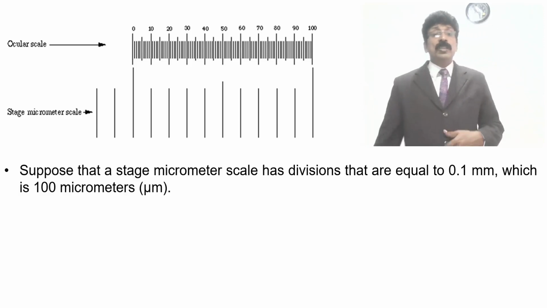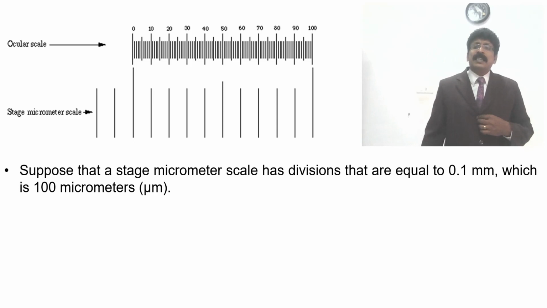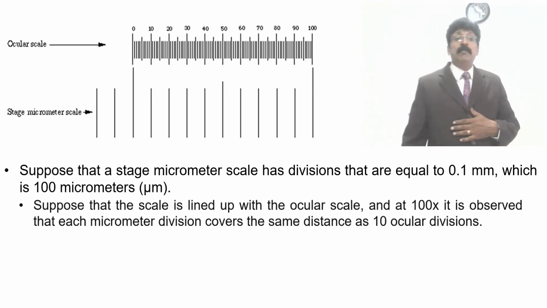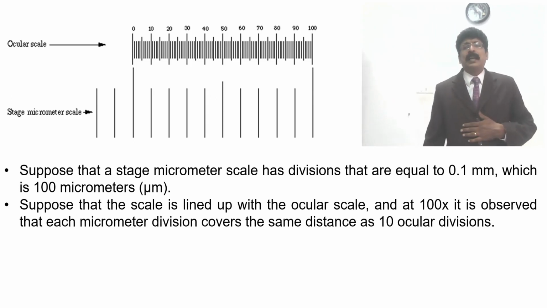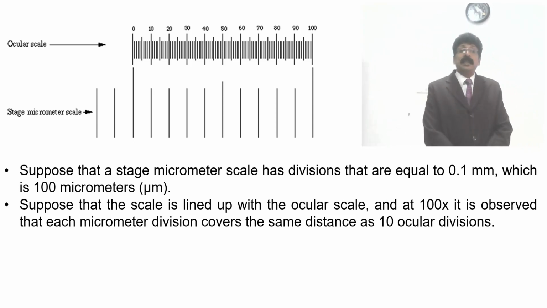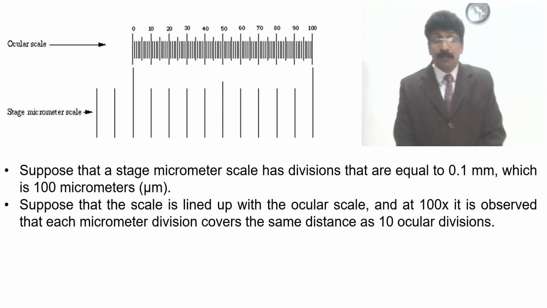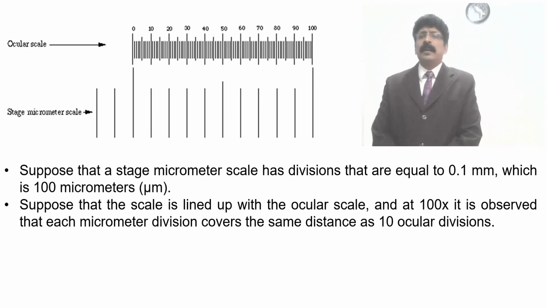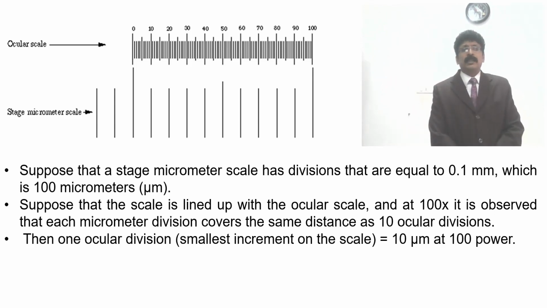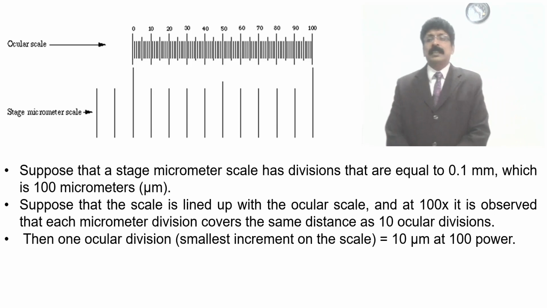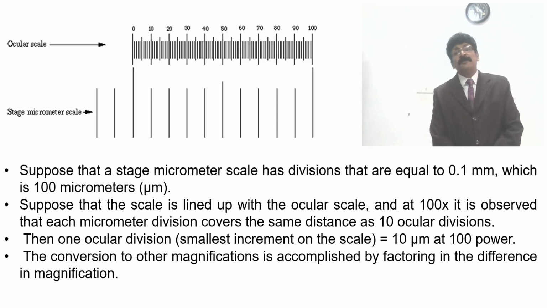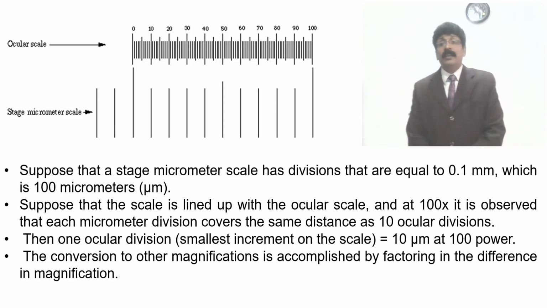So suppose that the stage micrometer scale has divisions that are equal to 0.1 millimeter, which is 100 micrometer. Suppose that the scale of the line up to the ocular, that means eyepiece, and at 100x you observe, each micrometer division covers 10 ocular divisions. So there is a difference according to the objective lens which you are using. Then one ocular division is 10 micron at 100 power. The conversion of magnification is accomplished by factoring in the difference in the magnification.